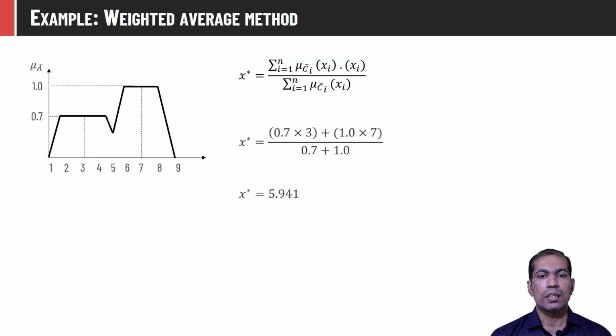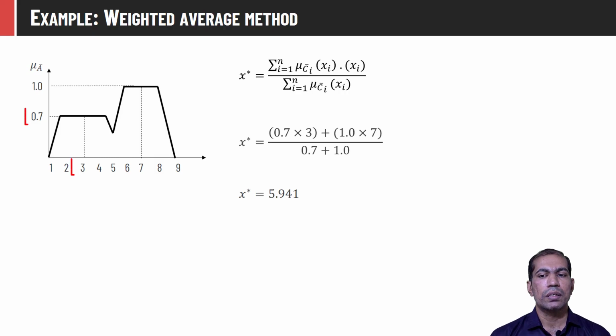Let us have this function as an aggregated output function, which is the union of two trapezoidal functions. The centers of these trapezoidal functions are 3 and 7 respectively, and their membership values are 0.7 and 1 respectively. We can compute the crisp value using the weighted average method by multiplying each center value with its membership value, divided by the summation of the membership values.